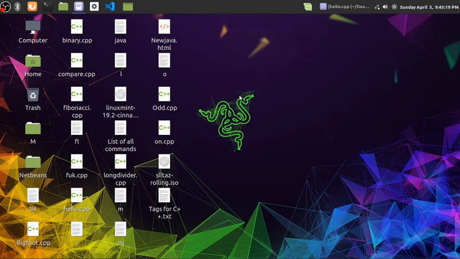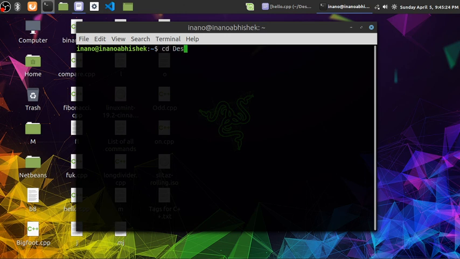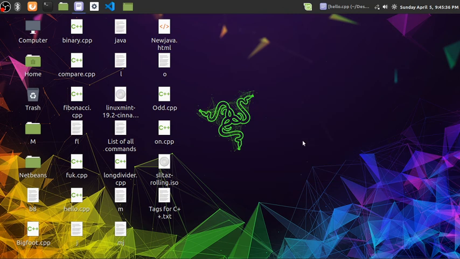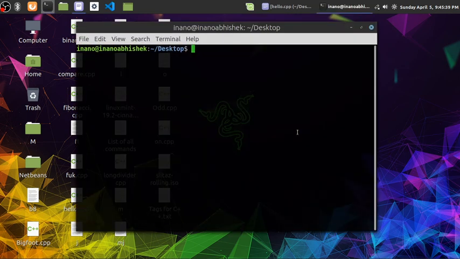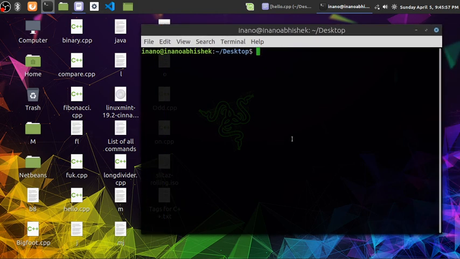Also, if you don't want to open and type the desktop path like this, there is a shortcut for you. Just right-click with your mouse and choose Open in Terminal, and it will open the terminal with the directory already set. You can do it in the straightforward way; it's your choice how you open the terminal.